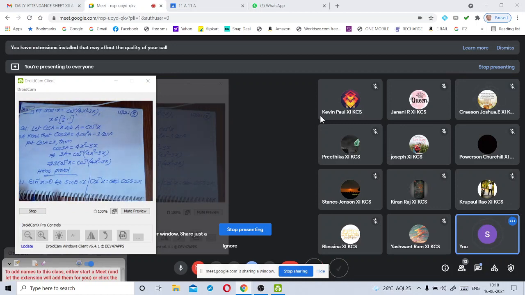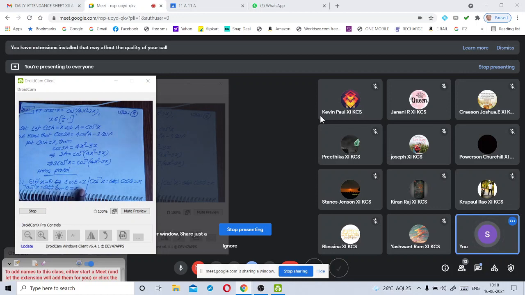Like this, tan inverse of x is equal to theta implies, immediately you should write what is the equation? So tan theta equals x. Same rule is applied for the remaining three, for cosecant inverse, for cot inverse, for secant inverse also.